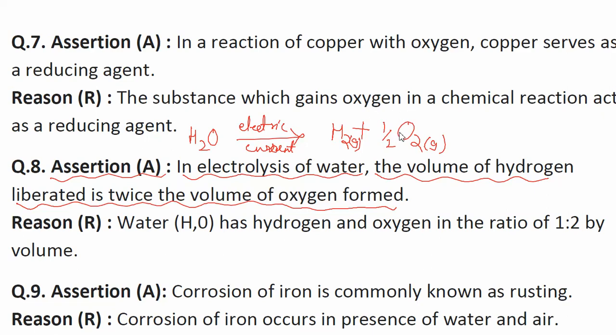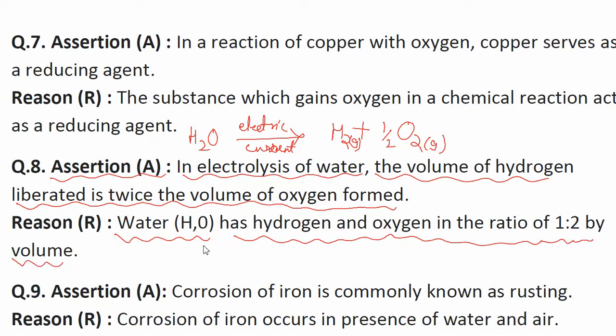So here, one oxygen is liberated and two hydrogen are liberated. One molecule of hydrogen gas is liberated with one atom of oxygen here. So yes, it is true that twice the hydrogen gas is released as compared to the oxygen. The next statement is that water has the hydrogen and oxygen ratio as 1:2 by volume.